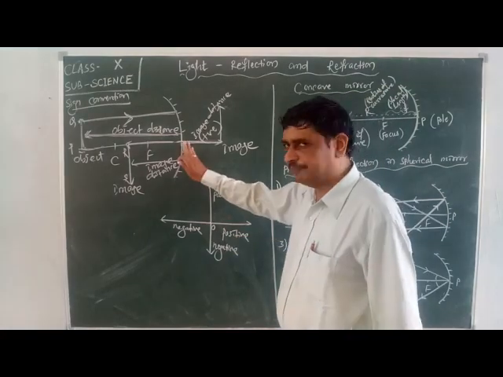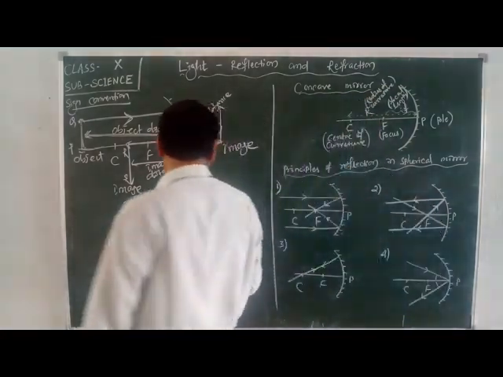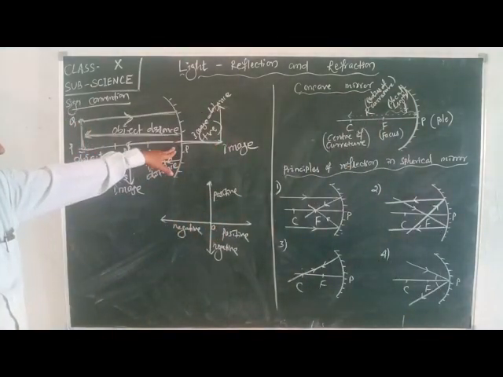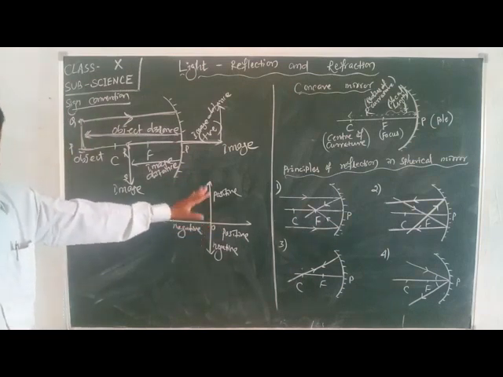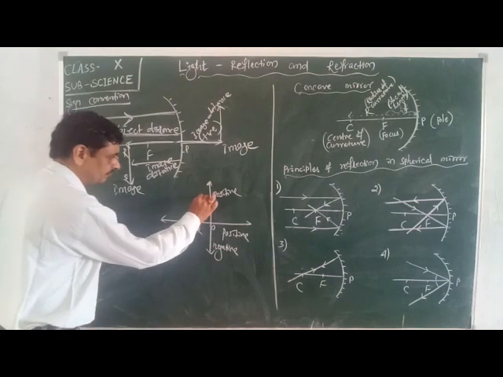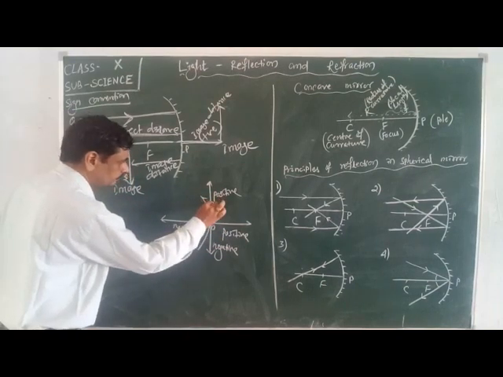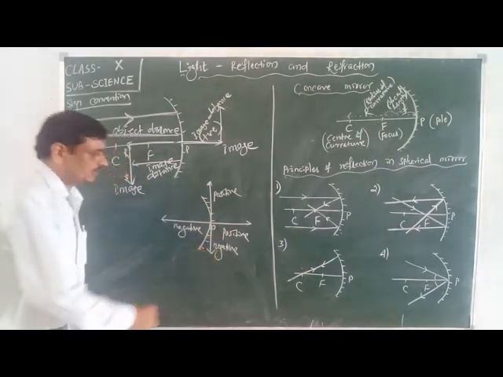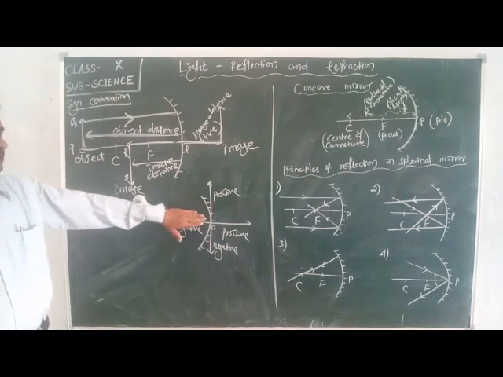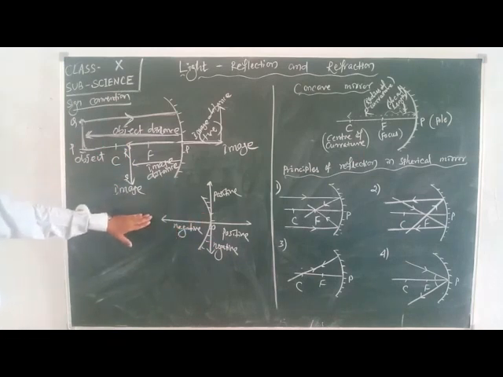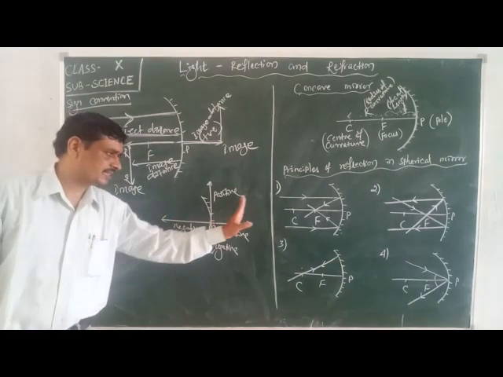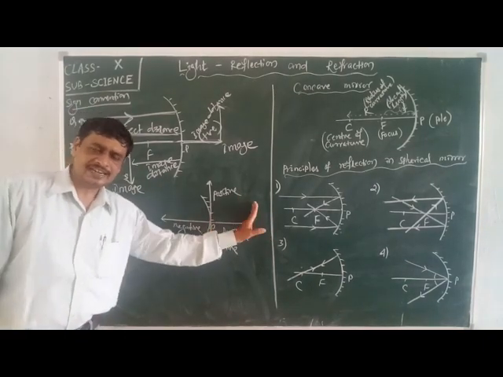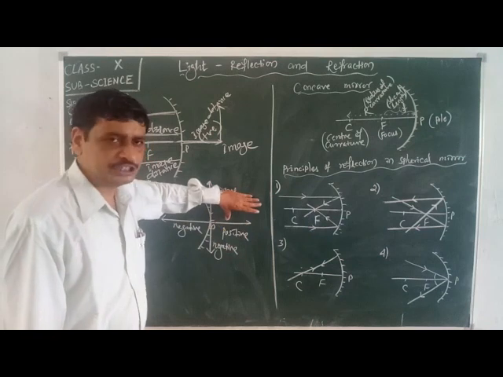If we place the concave mirror here, where the pole of the mirror coincides with the origin of this Cartesian plane, the distances measured to the left of this mirror will all be negative, and the distances measured to the right of this mirror will all be positive.